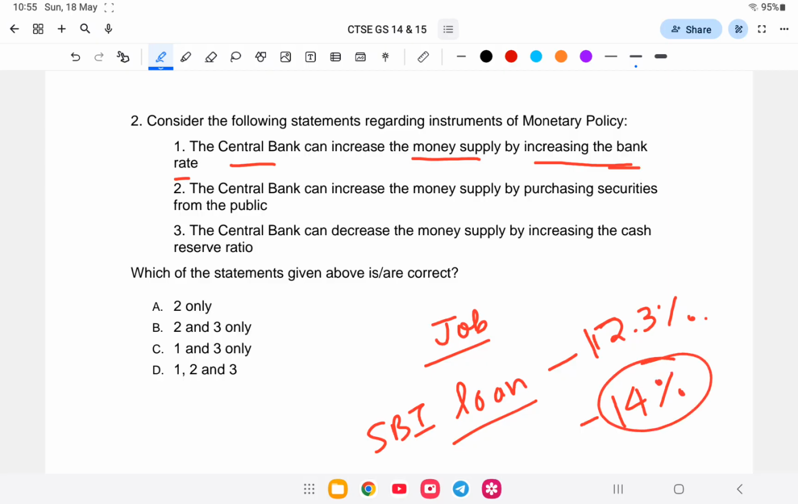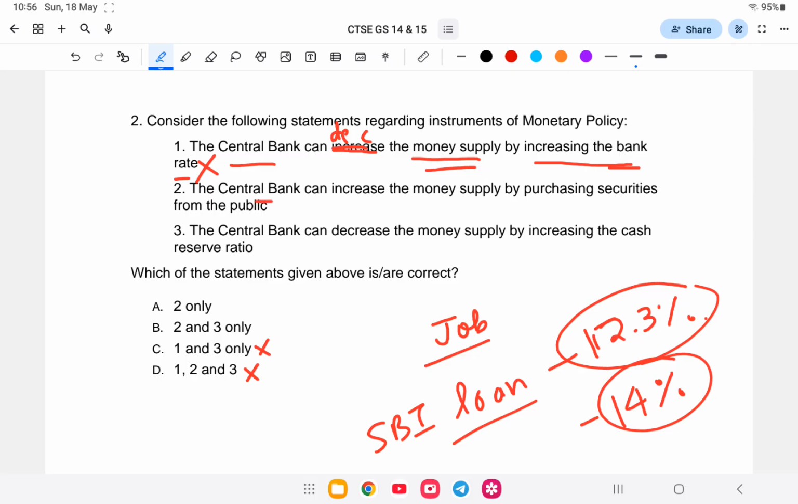So when it increases to 14%, customers will not want to take loans, because bank rate means interest rate, and when it is higher, they will stop taking loans. So the money supply decreases, because customers refuse to take loans. So this is wrong as a statement, that bank rate increase makes the money supply increase. No, it will decrease. So one is wrong.